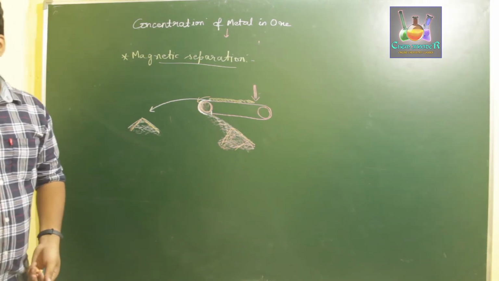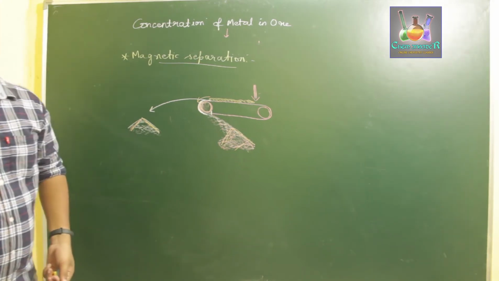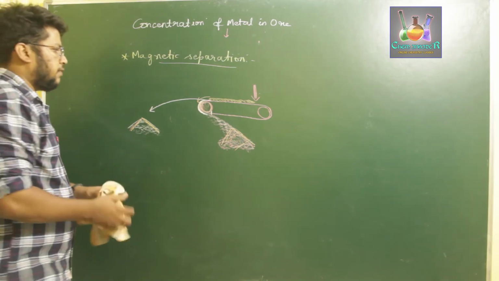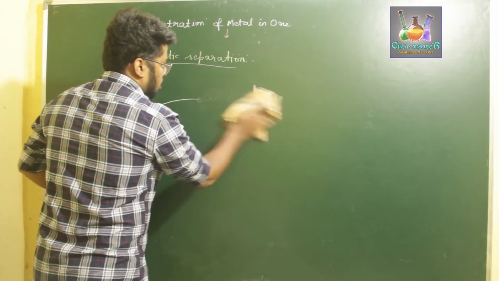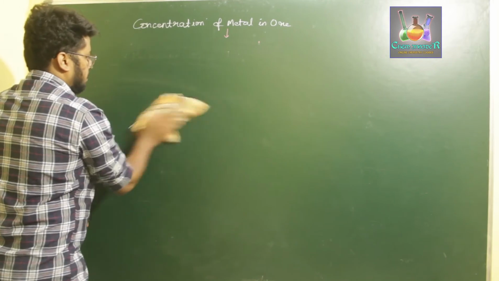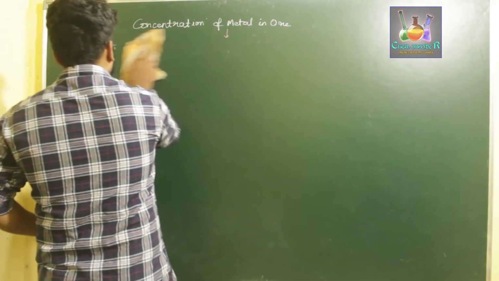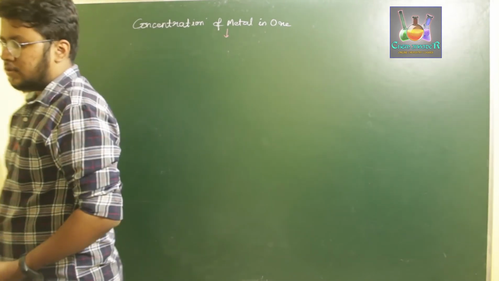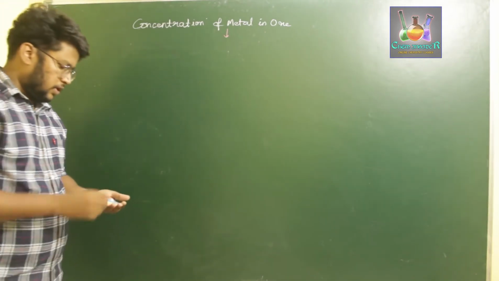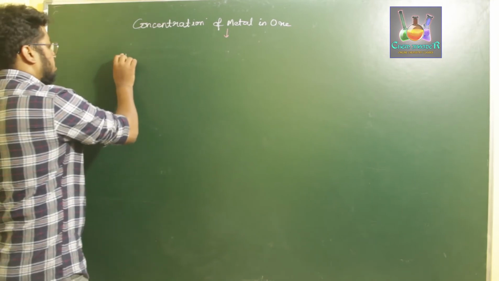Next, we are going to discuss the froth flotation process. This process of separation is a very important one, because it is used for separating sulfide gangue particles. So if a metal has a sulfide impurity, then we can use the froth flotation process for its concentration.